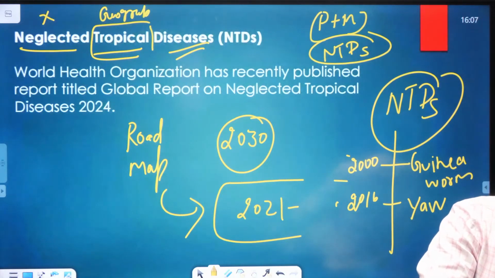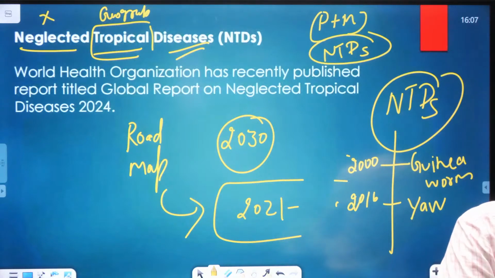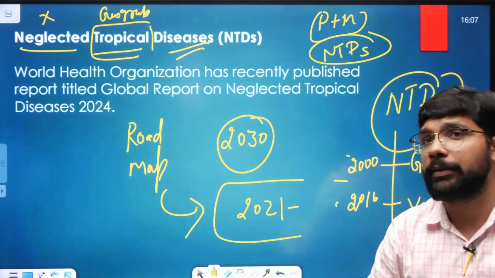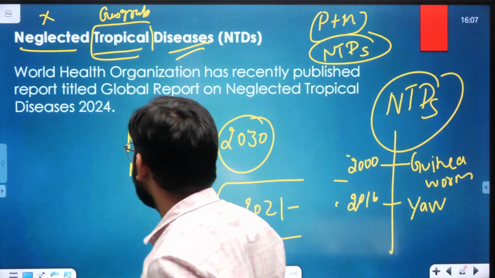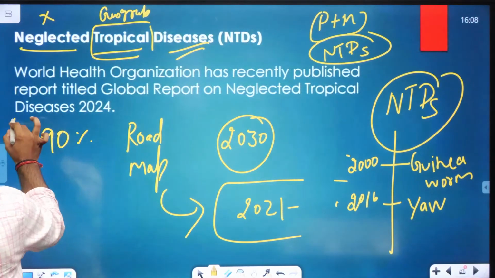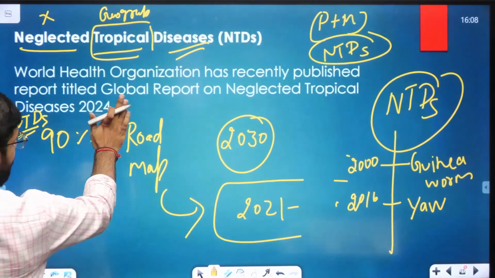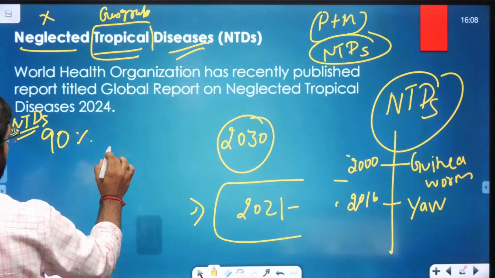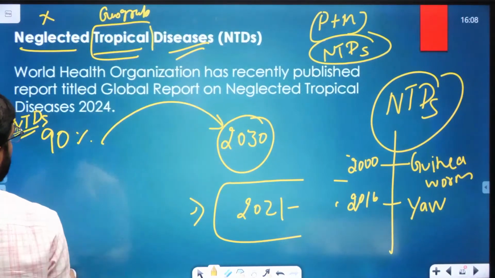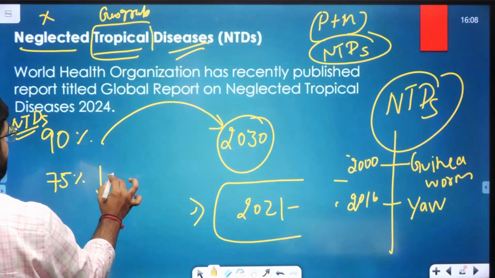So in this report, the WHO mentioned about it. There is a decrease of 26% of the NTDs, and there is a reduction in vector-borne disease by 75%. Now the WHO has a target of 90% removal of NTDs by 2030. And a 75% decrease in death rate.